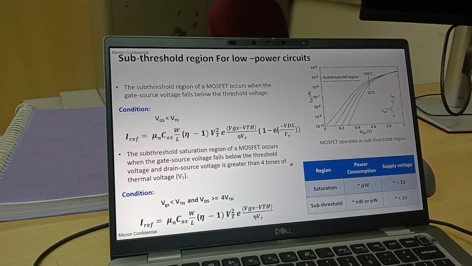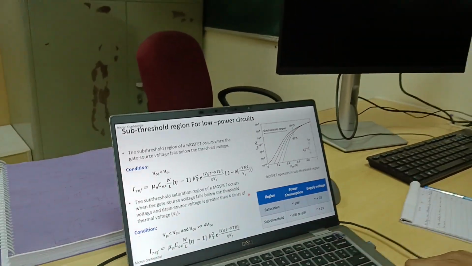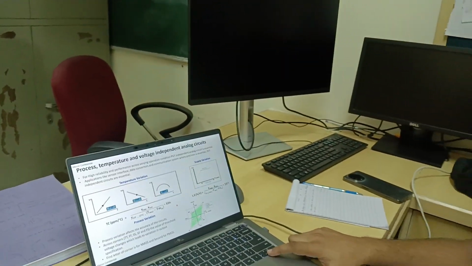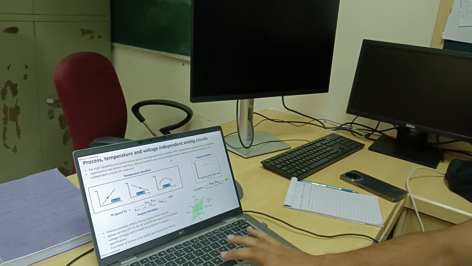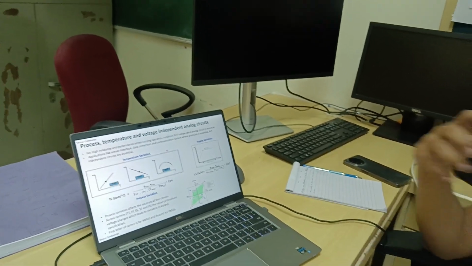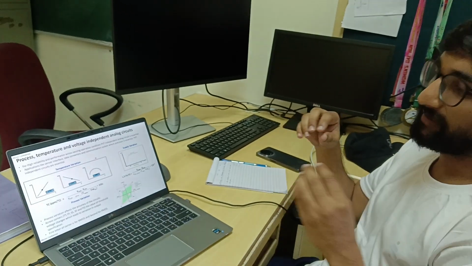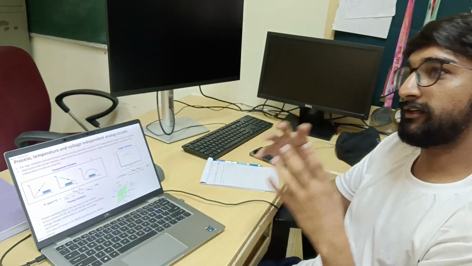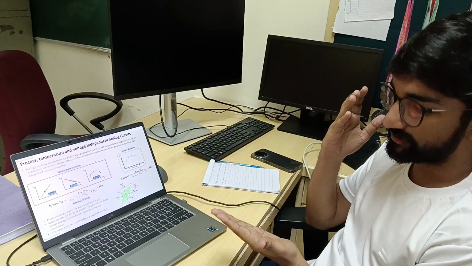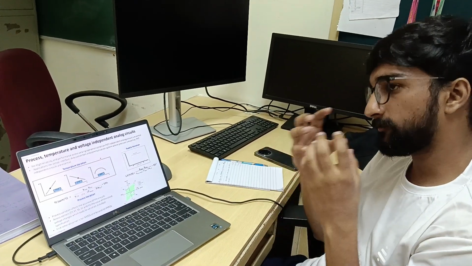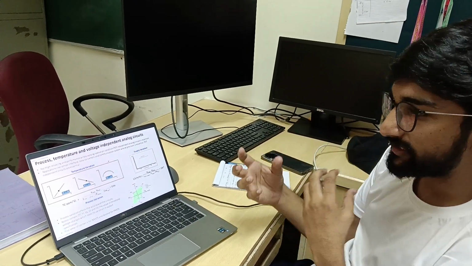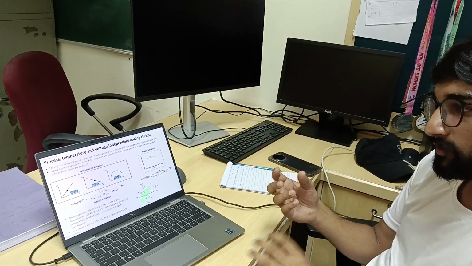So that is our ultimate motivation why we are using the subthreshold region. Then the title of this slide is process, temperature, and voltage independent analog circuits. So basically, the important aspect of any analog circuit is that the circuit should be independent of process, voltage, and temperature. How these things are related, I'll explain to you.